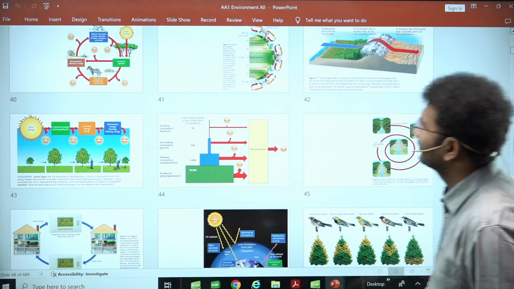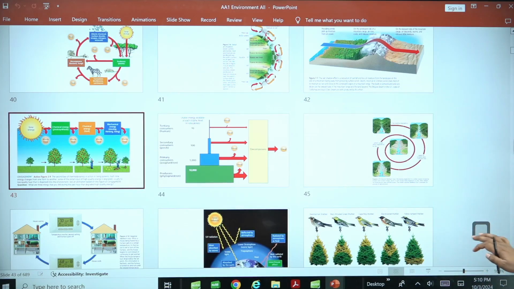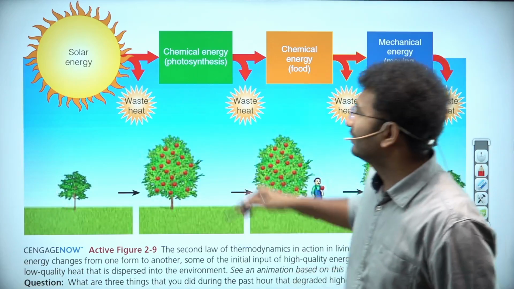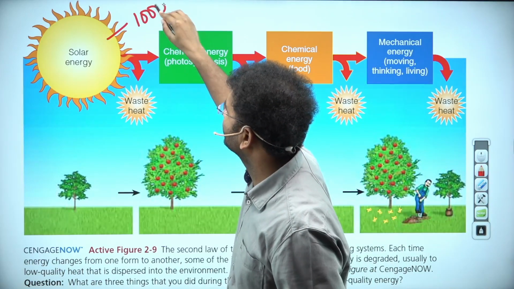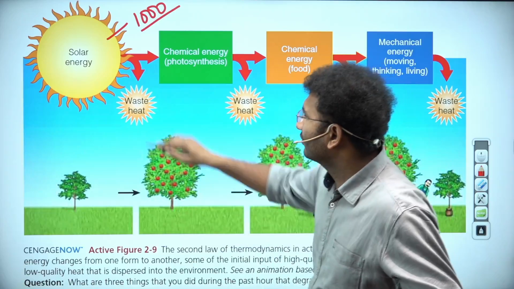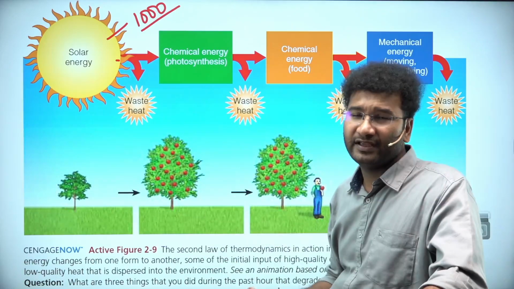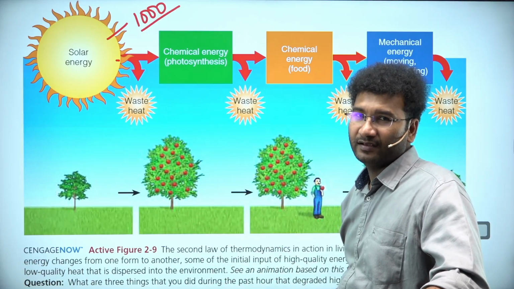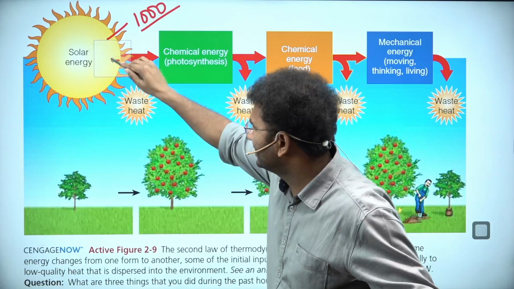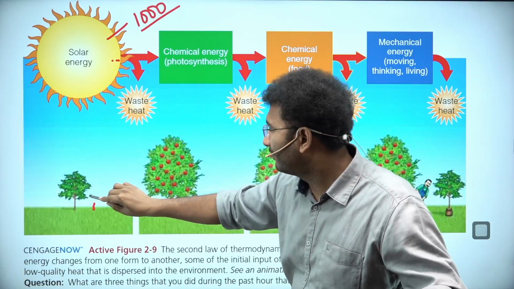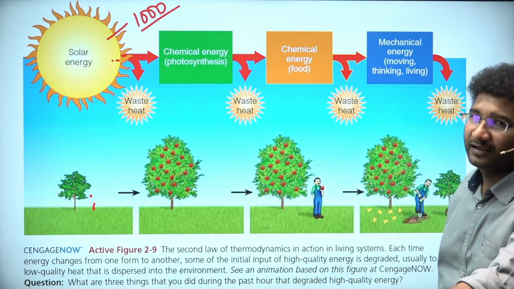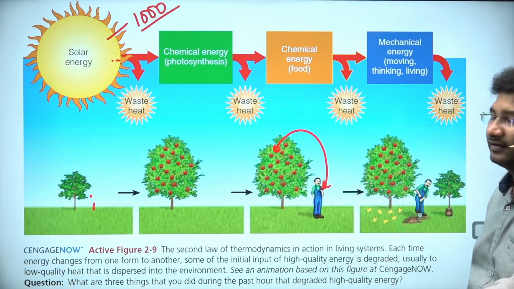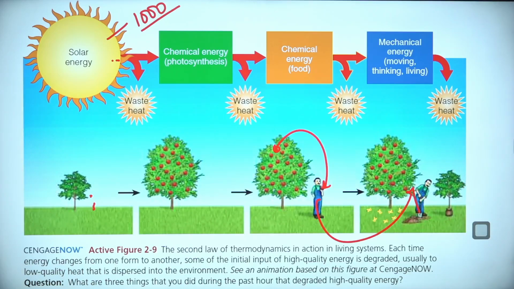Okay, come back. So here you need to know how the nutrient cycle works. Imagine the total amount of energy which is given by the sun is 1000 units, let's say. Out of this 1000 units, only 1/10 of it is consumed by the next trophic level, right? This energy is given to the plants, and if this plant gets fruit, this fruit is eaten by man, and from here decomposition again takes place.